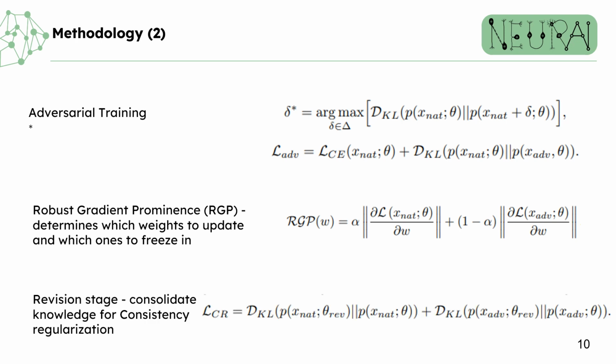Another stage is we introduce a revision stage to consolidate knowledge across all the patterns and obtain a more balanced performance. Stochastic updates to the revision model help accumulate knowledge throughout the training. And this consolidated information is shared with the training model through a consistency regularization objective. This regularizes the knowledge flow from the revision model to the training model.